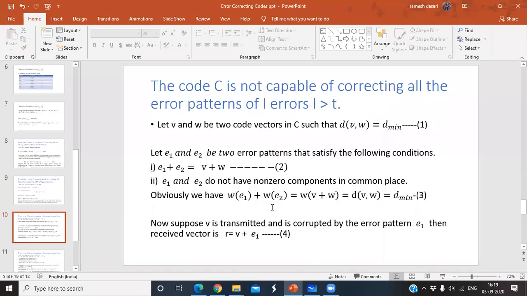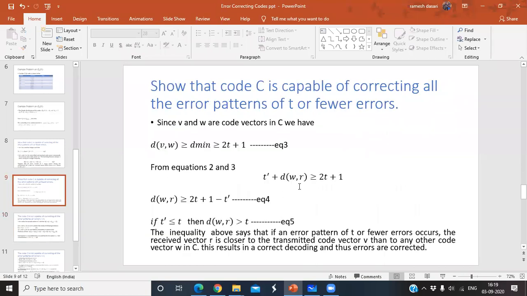Right? Now, what is your question actually? You have to show that. Once again I am repeating the question. C is capable of correcting all the error patterns of t or fewer errors, less than or equal to t errors. Here what is my consideration?